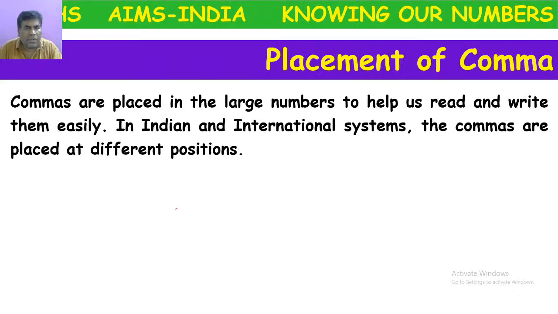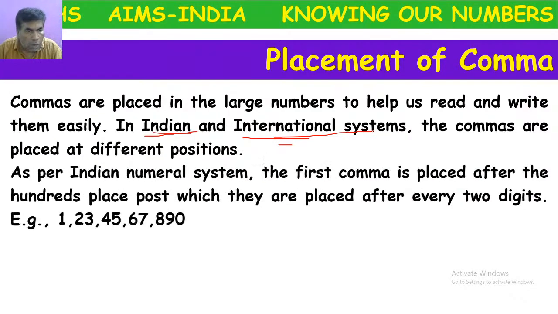Okay, actually, the placement of commas has a slight difference in the Indian system and the international system. In the Indian system, the first comma is placed after 3 digits: ones, tens, hundreds.